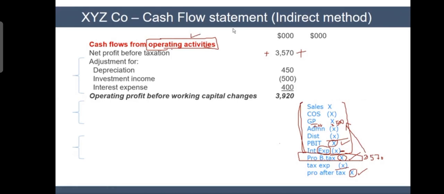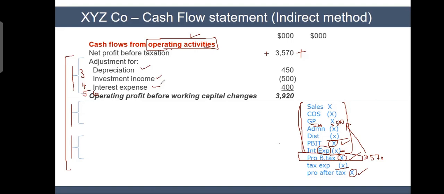Now, please pay attention. The operating part of the cash flow statement is a little long, but you can make it easy by dividing it into three parts: first segment, second segment, and third segment. This first segment may have 3 items, or it may have 4, 5, or 6 items. I just put three lines here, but there could be 4, there could be 5. This is the most complex, the most difficult part. I will come back and explain it again, but let me move forward and then I will come back.